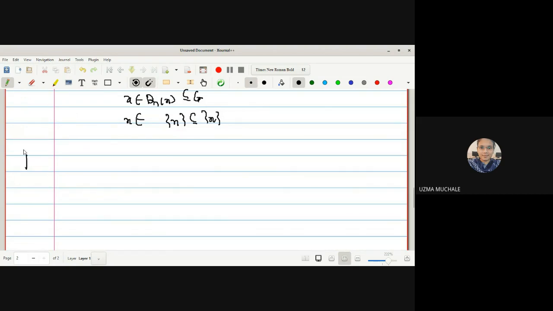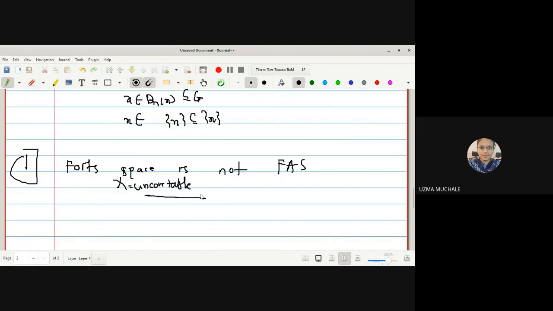And I will give you one remark that your fourth space is not a first axiom space. To prove that it is not a first axiom space, we should start with X being an uncountable set, because first we should define what the fourth space is. First we have X is an uncountable set. Then with the help of that, we are going to show that your fourth space is not a first axiom space.